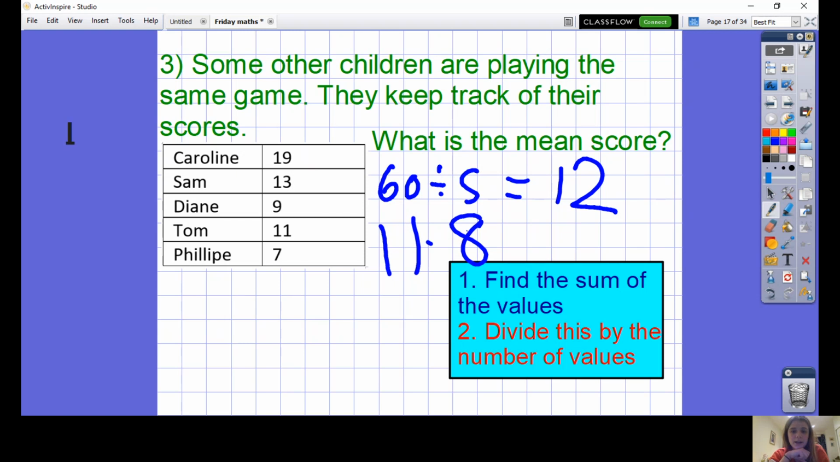I apologise for that confusion. That's my own fault. I changed this number here, and then when I cleared my board, it disappeared. So both 12 or 11.8, depending on what you read Caroline's score as. Okay.